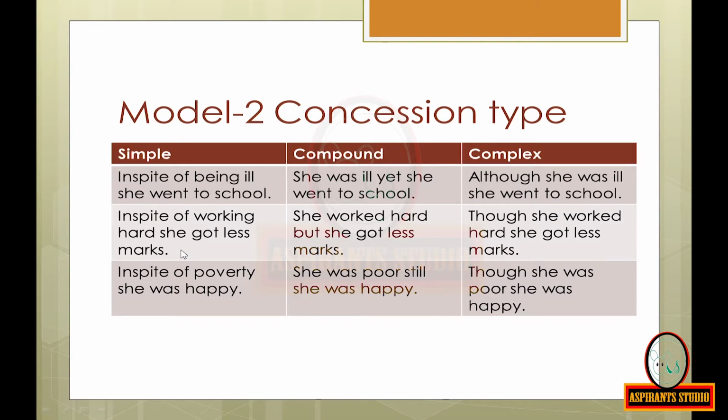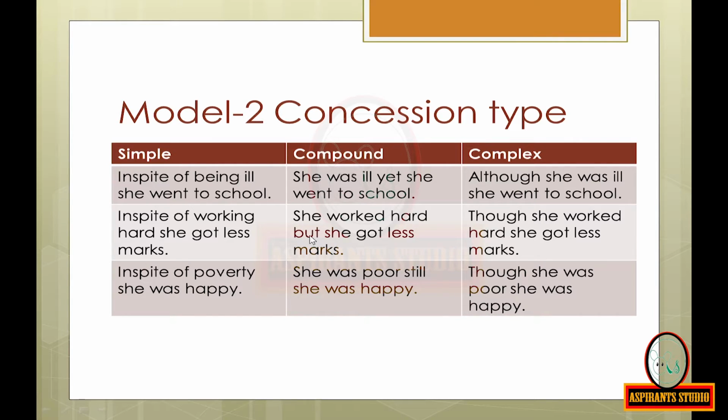Now see the next sentence. In spite of working hard, she got less marks. That is a simple sentence. Now, it can be converted into a compound sentence as follows. She worked hard, but she got less marks.